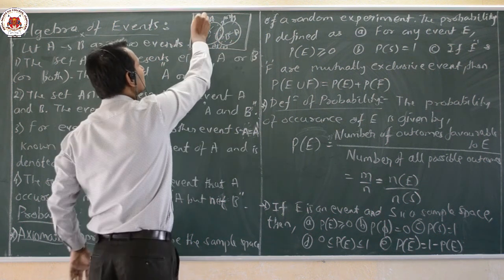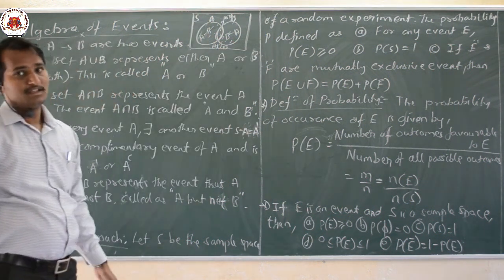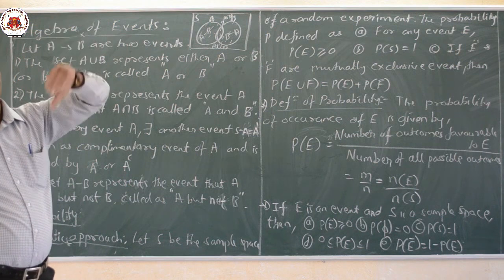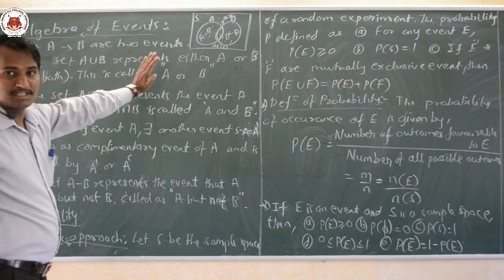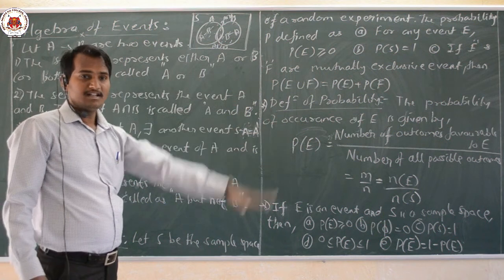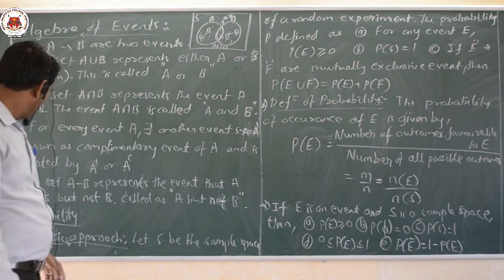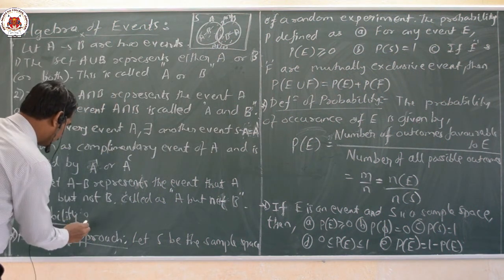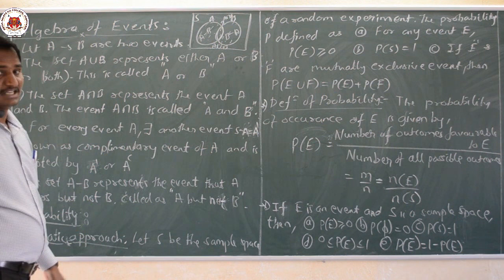And this whole set is said to be the sample space S here. In set theory it was known as the universal set. Here it is known as the sample space. In this sample space only, a lot of events are there. Then we shall come back to our probability. Now we shall start our very, very basic definitions.